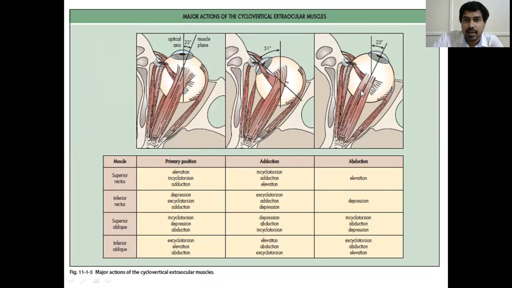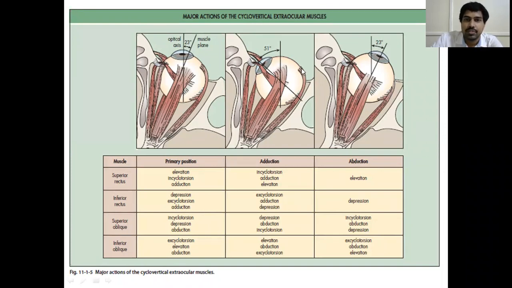You can see here the lateral rectus and the medial rectus are parallel to the optical axis. So they have only one action. If this lateral rectus contracts, the eyeball will turn towards the lateral side. If this medial rectus contracts, the eyeball will turn to the medial side. So anything towards the body is called adduction. Anything going outside, away from the midline, is called abduction. Okay. So for the lateral recti, the action is abduction. For the medial recti, the action is adduction.